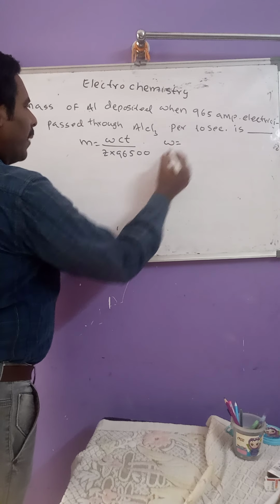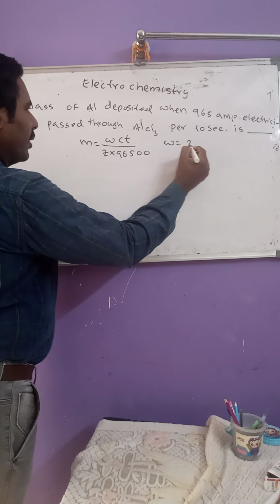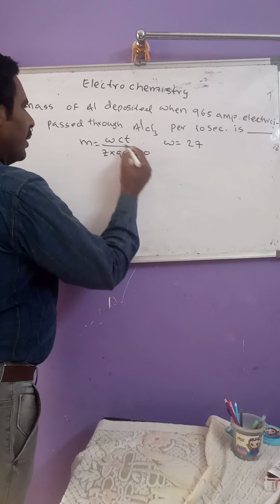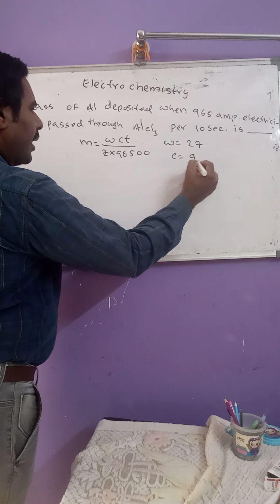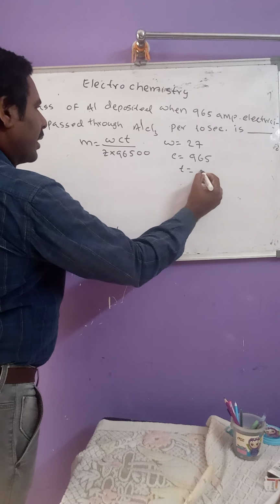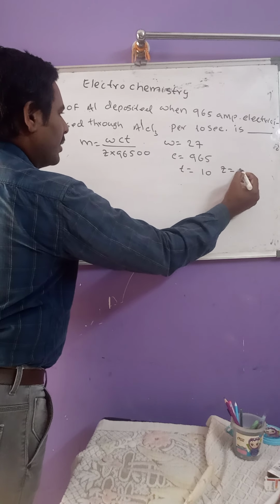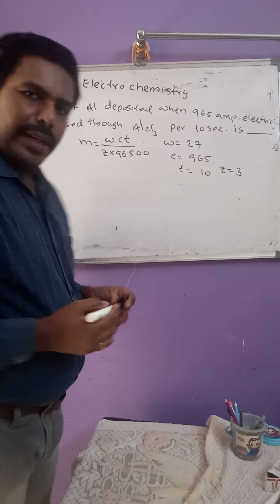Now W is the atomic weight of aluminum, 27, and electricity in amperes is 965. Time in seconds is 10 seconds and valency of aluminum is 3.